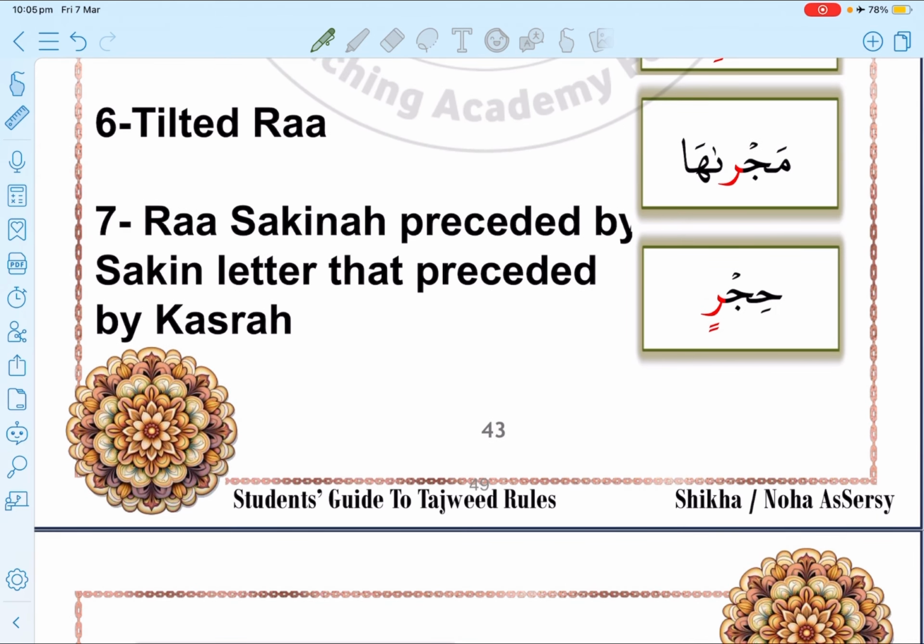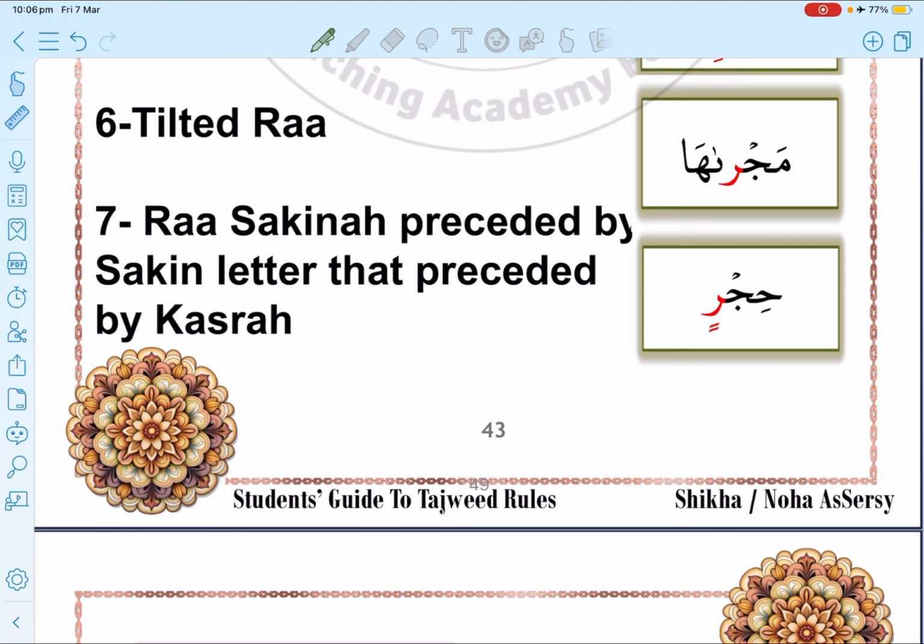Let's move to case number 7. If the ra is sakina and the letter before it is sakin too, and the letter before that has kasra, as in the word hijr. If you look here in this word hijr, the ra here is sakina because of the stopping. It has a tanween kasr, but because of stopping, this tanween kasr will turn into a sukun, and now the ra is sakina.